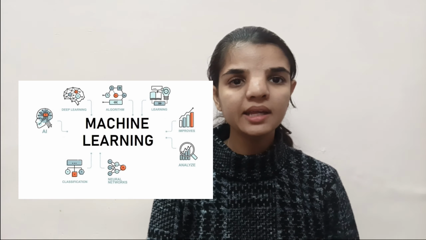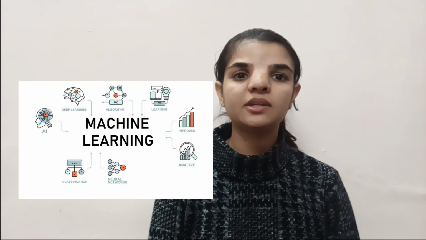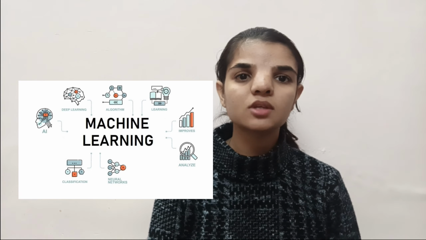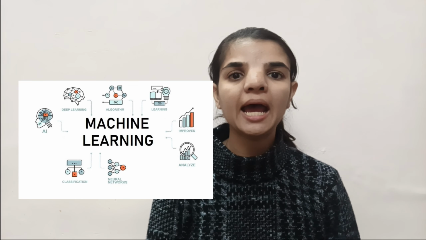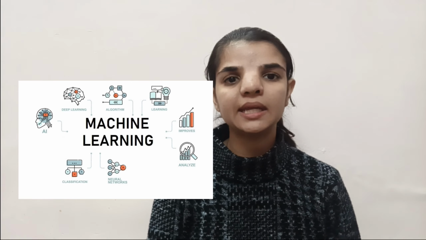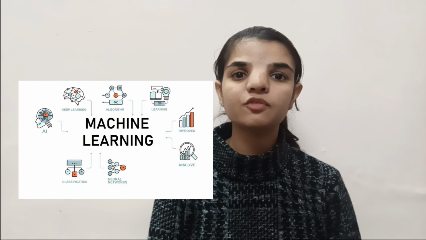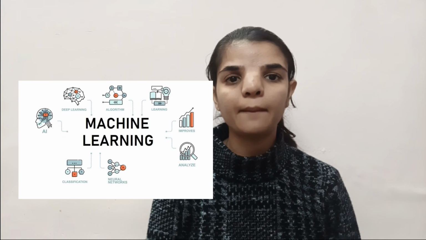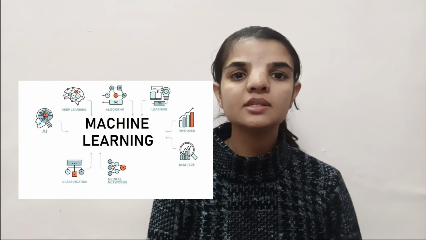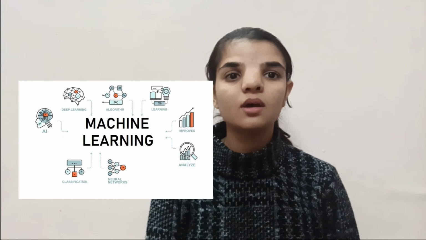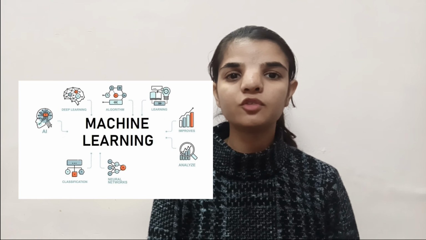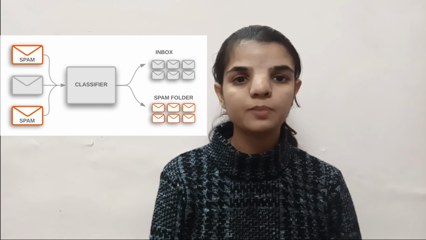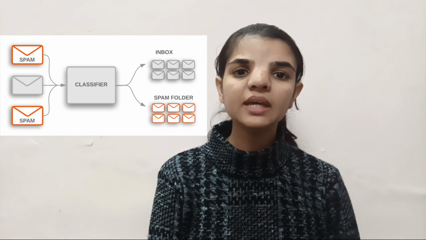First, machine learning or ML is a branch of artificial intelligence that allows computers to learn from data and make decisions without being directly programmed. Instead of giving a computer step by step instructions, we give it examples and the computer learns patterns from those examples. For example, if we want a computer to identify whether an email is spam or not, we give it